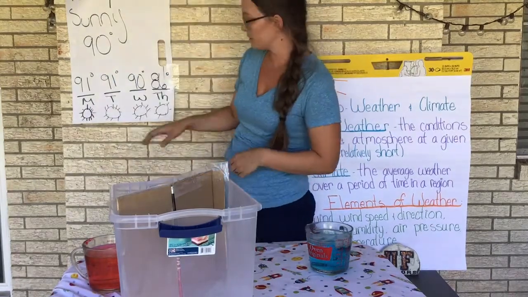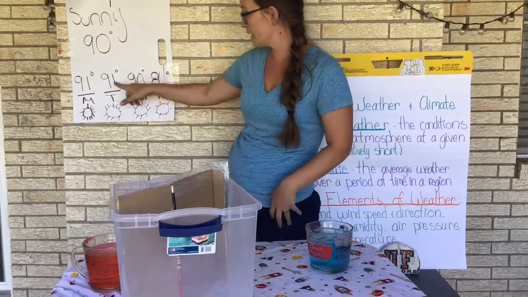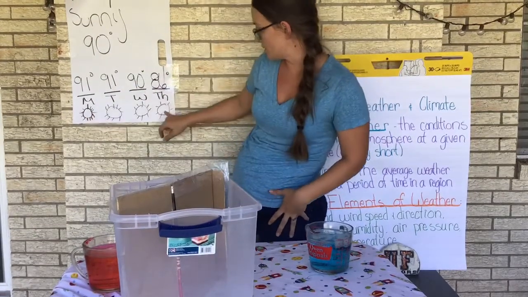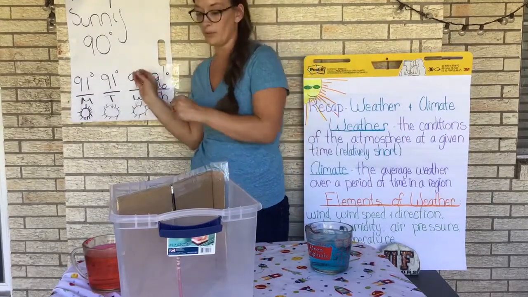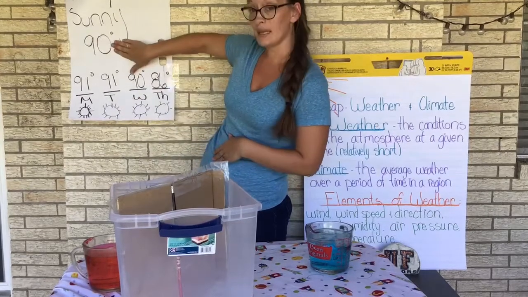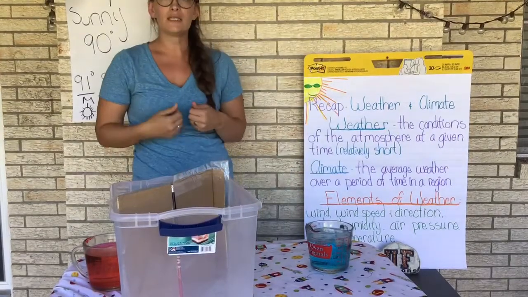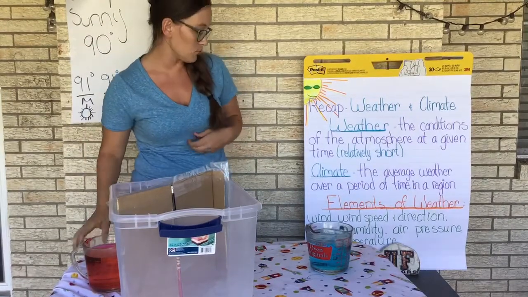So looking at this week's forecast, we can see the weather patterns continuing of higher temperatures with sunshine. So we can conclude that our region is relatively warm. We have a warm climate, and our weather today is 90 degrees. So today we are going to take a deeper look at the elements of weather.